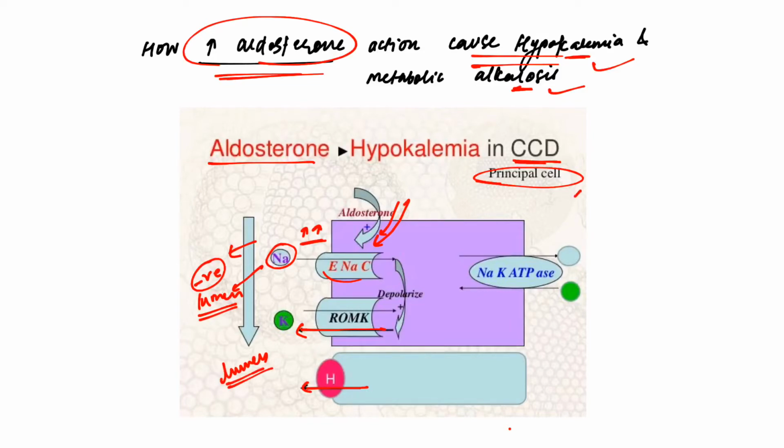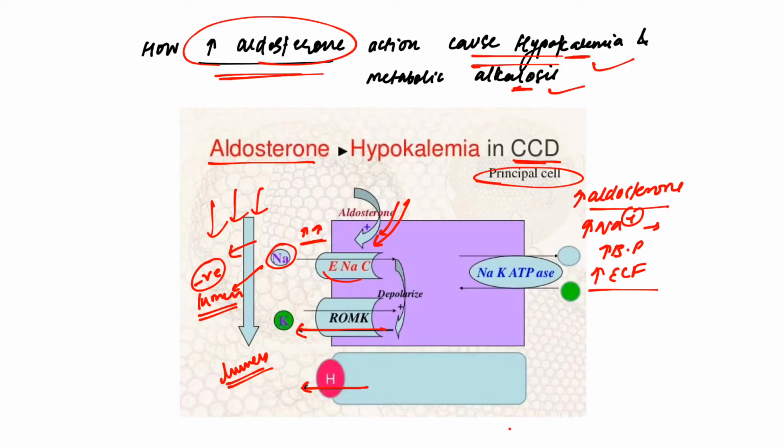So whenever there is increased aldosterone activity, there is increased absorption of sodium inside the body, that leads to increase in BP and expansion of extracellular fluid volume, and to compensate for the negative lumen potential, potassium and hydrogen ions are excreted in increased amounts.